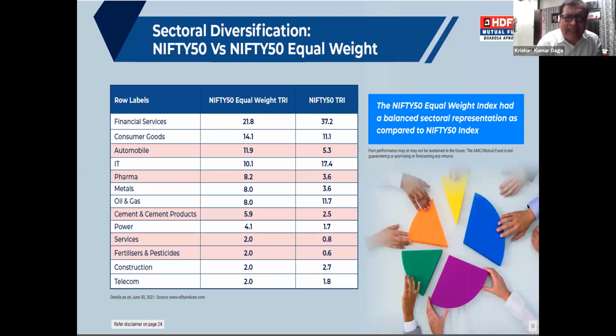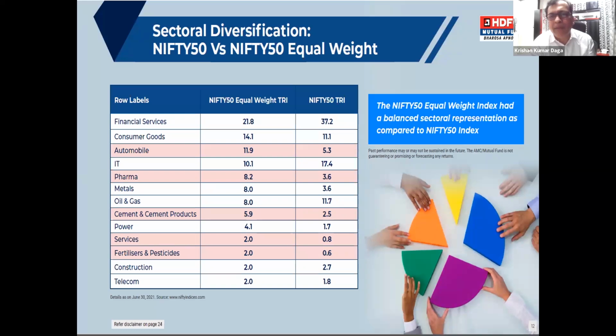Now, if you look at sectoral diversification, Nifty versus Nifty 50 equal weight, I'm sure all of you are aware that financial services is very heavily weighted in the free float Nifty 50, almost 37% right now. But because you are investing only 2% in each company, the Nifty 50 equal weight index has a balanced sectoral representation.